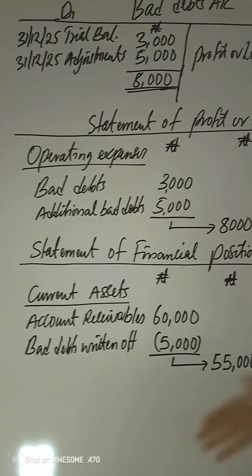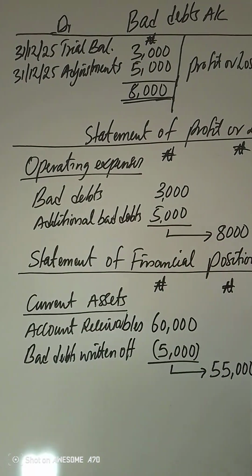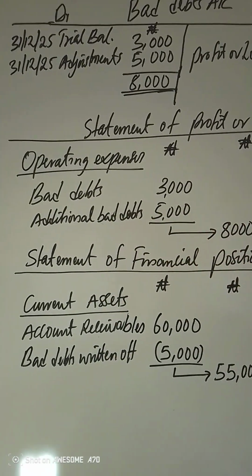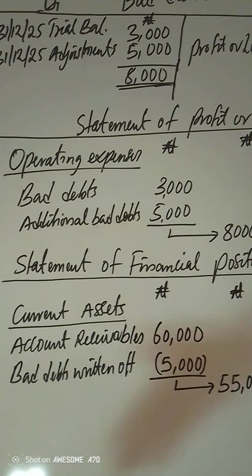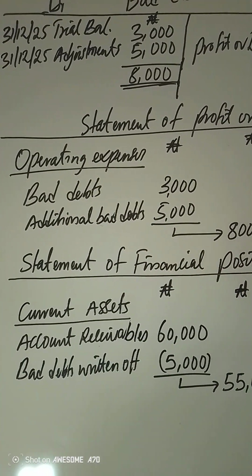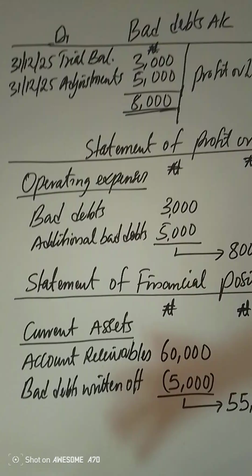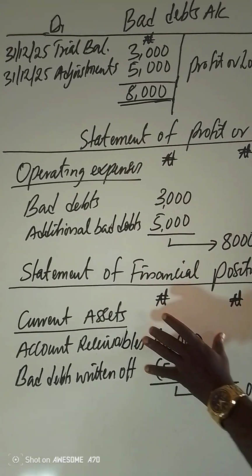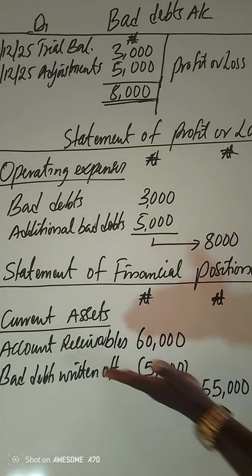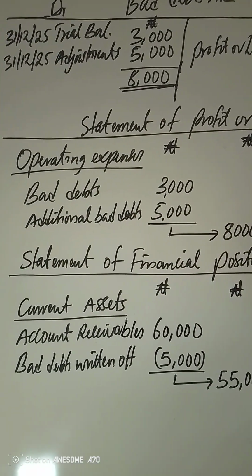Bad debts affect what is called account receivable. Account receivable, this is what we call debtors. Account receivable is the money that is owed by customers to the business. So the business is expected to receive money from it, that is sales on credit. So if there's bad debt, it means part of the customers did not pay the debts, then it means the value that the business is expecting to receive from the customers will reduce. And that is why account receivable is one of the current assets.